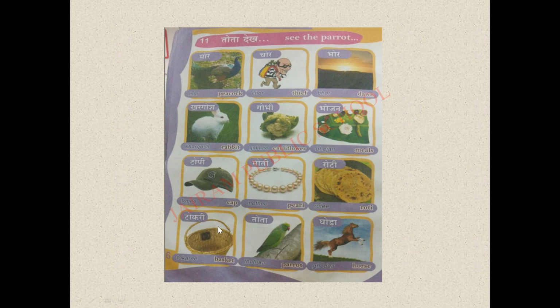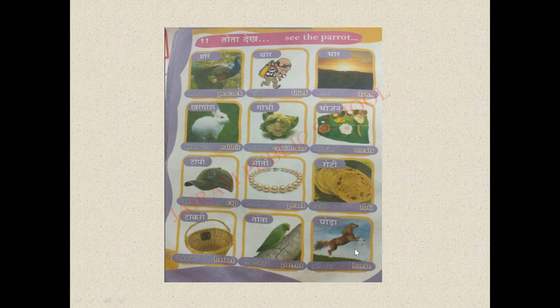Tokri. So Tokri means basket. Next is Tota. Tota means what? Parrot. Here we have O ki matra with the letter ta. So ta becomes to. And next is also letter ta, long sound. So Tota. Tota means parrot.